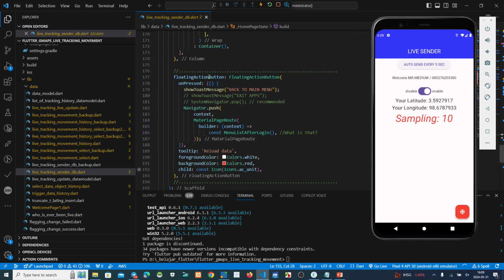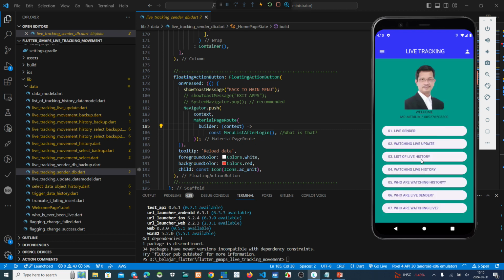Okay, guys, this is just a floating point button. If we click this one, where does it go? We can make it go to this one. At this moment, we go to the menu list after login. After login, if we click this one, it goes back to the menu after login.